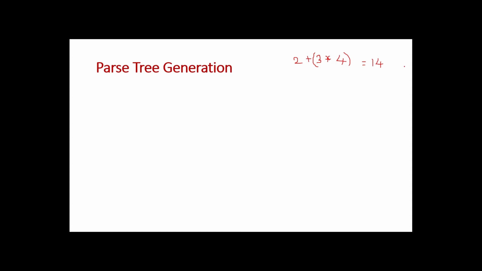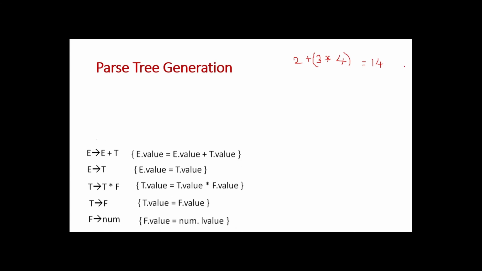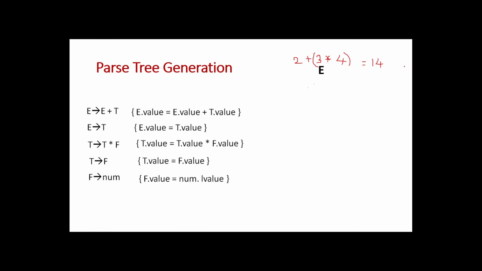Okay. So what is the first step? E gives E plus T. Okay. So first what do we need? We need 2. Next, E will be reduced to T. Then T will be reduced to F. F will be reduced to num. So let us name this num as 2. Okay. First we have generated 2.